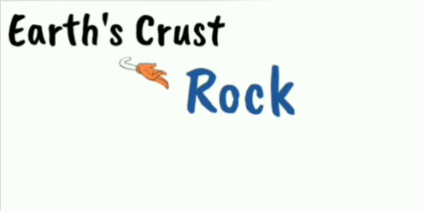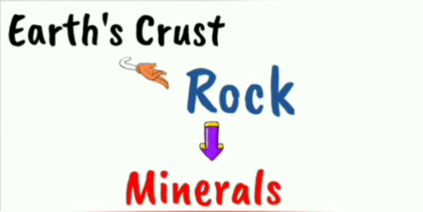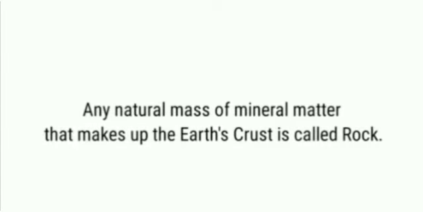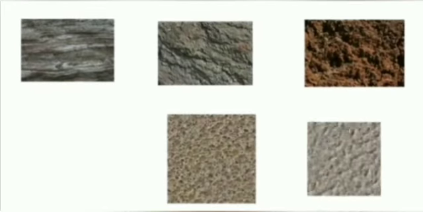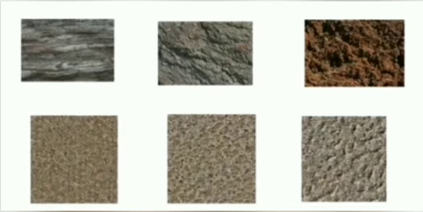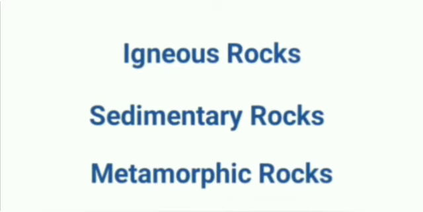Earth crust is made up of various types of rocks and minerals. Any natural mass of mineral matter that makes up the earth crust is called rock. Rocks can be of different color, size and texture. There are three major types of rocks: igneous rocks, sedimentary rocks and metamorphic rocks.